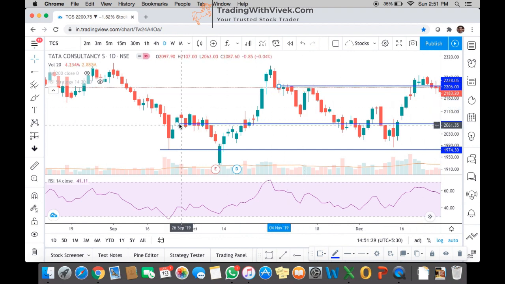So we entered into the trade at 2067 and we got out of the trade at 2206. So again this is a good trade, almost 7% gain, and we got out of the trade on 4th of November and we had entered on 25th of September. So in almost 40 days we got this 7% profit. So this is how we can use this RSI method very effectively.